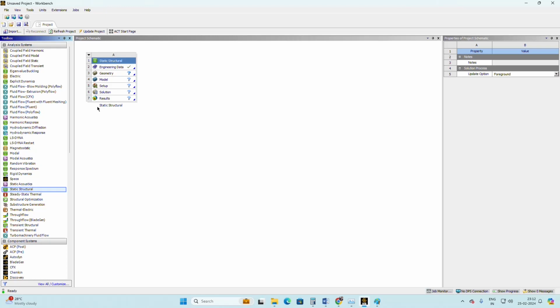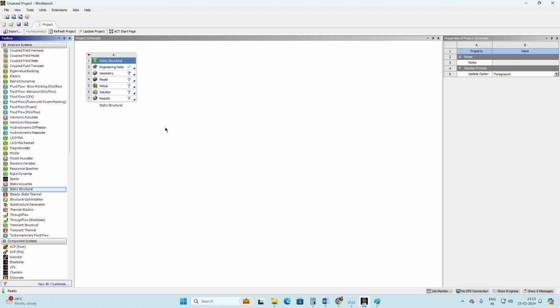Okay, so if you want to perform numerical analysis, you need a physical property that has been calculated from experiments. This you have to know. Whenever we are performing numerical analysis, there are three major steps: the first step is pre-processing, the second step is solving, and the third step is post-processing.